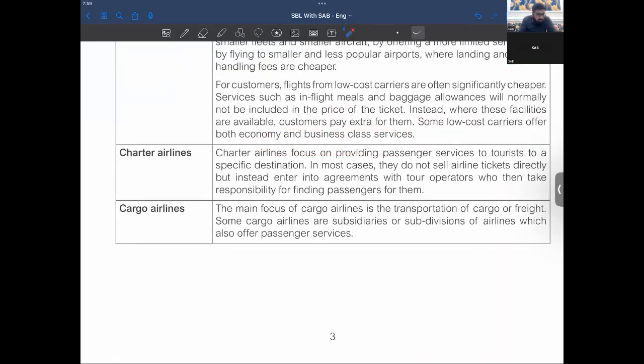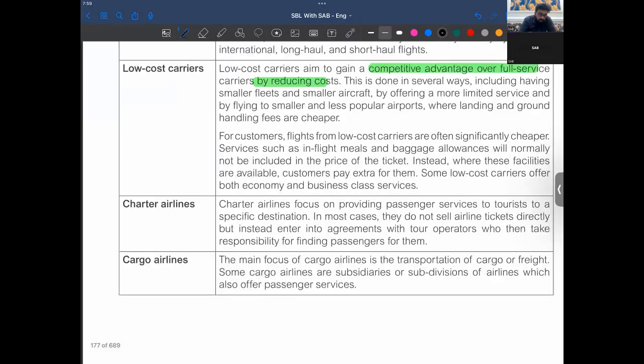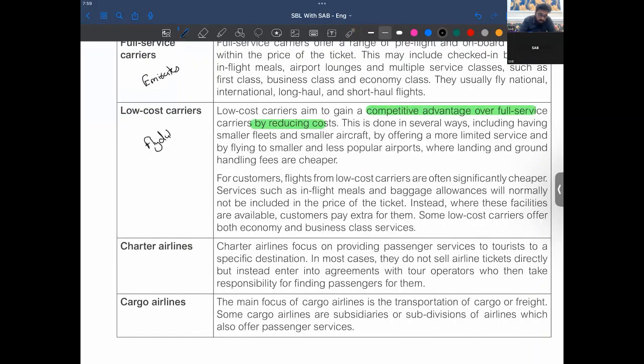The best example here could be Emirates for the full service carrier, right? And then Fly Dubai, or I have heard of Flynas also. It's particularly not of Dubai, but it can be of Oman, I guess. I don't exactly remember. I've traveled through it. Yeah. Salam Air, these are the low-cost carriers, right?